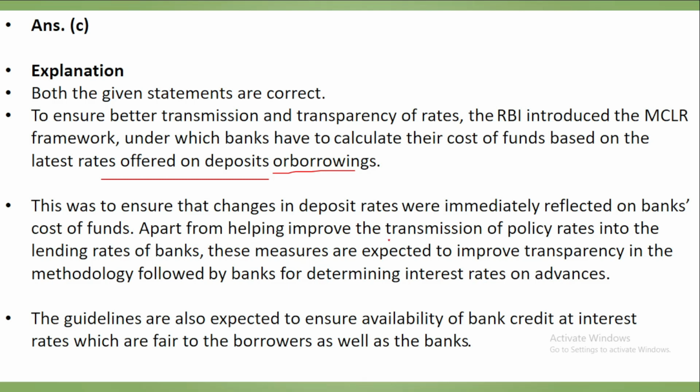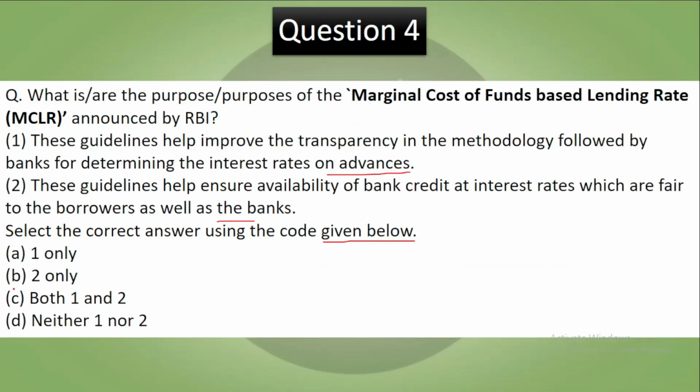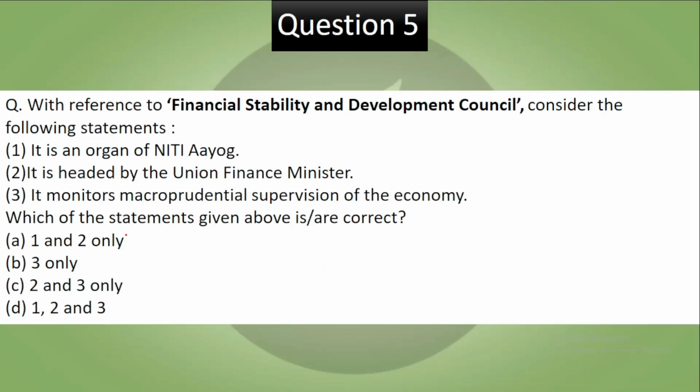Apart from helping improve the transmission of policy rates into the lending rates of the banks, these measures are expected to improve transparency in the methodology followed by the banks for determining the interest rates on the advances. And these guidelines are also expected to ensure availability of bank credit at interest rates which are fair to the borrowers as well as the banks. So both the statements are correct.